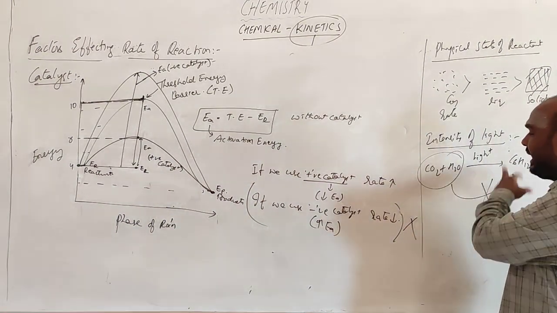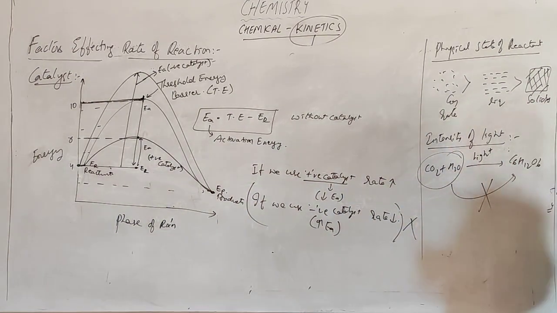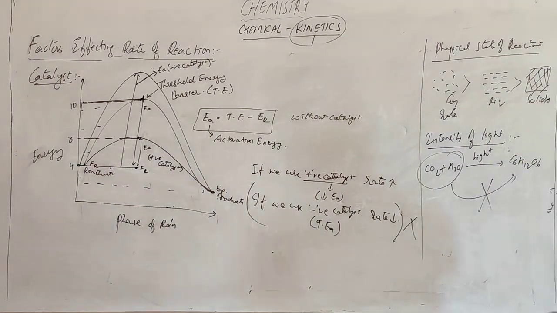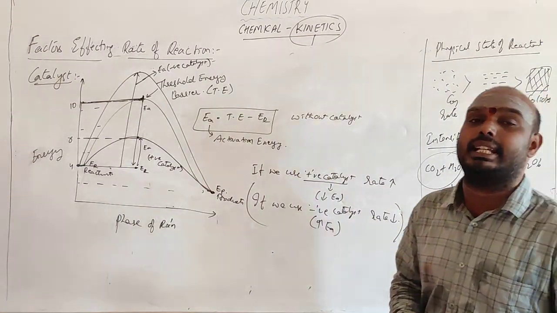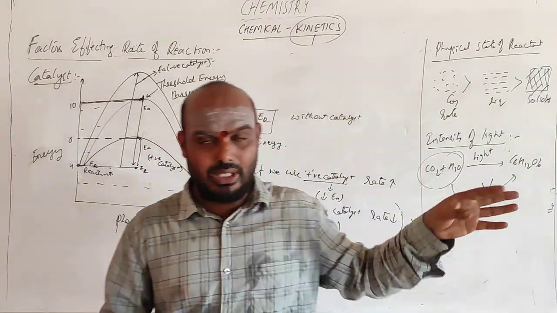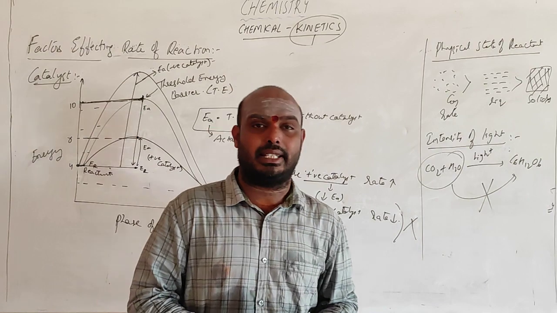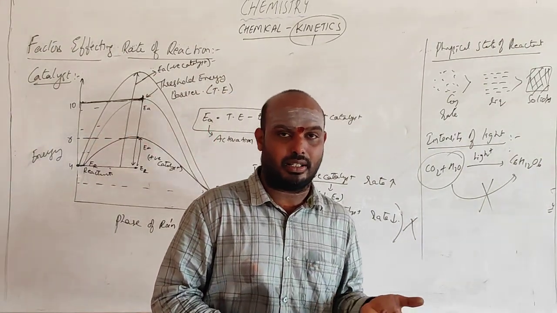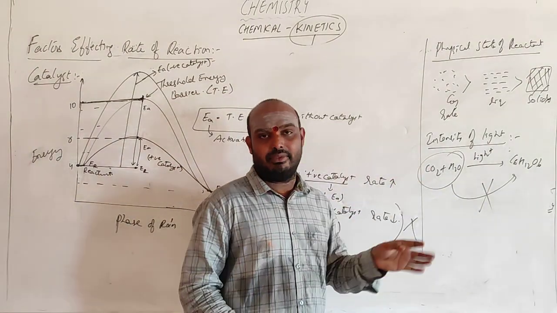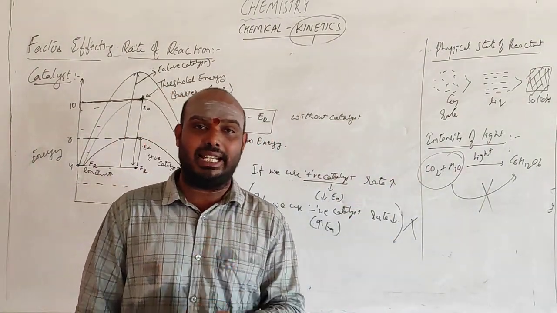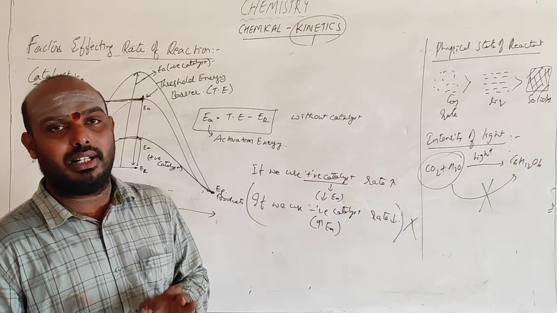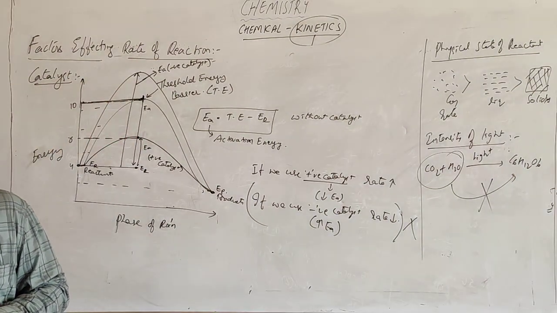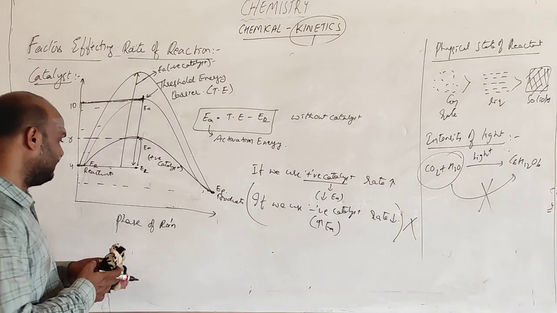So this entire reaction is depending upon what? It is depending upon the light. If more is the amount of light, more will be the formation of the product. So such types of reactions depend upon the intensity of the light. Okay? Those reactions are also called zero order reactions. Tomorrow we will be learning with respect to orders also: zero order, first order, second order. Up to now, remember any reaction which depends upon the intensity of the light is called a zero order reaction.